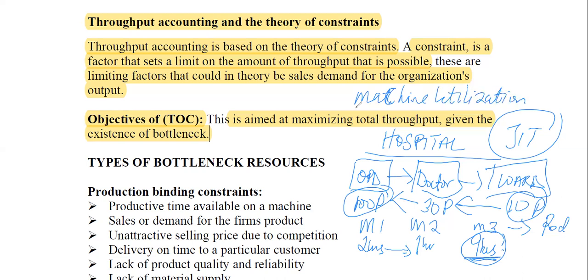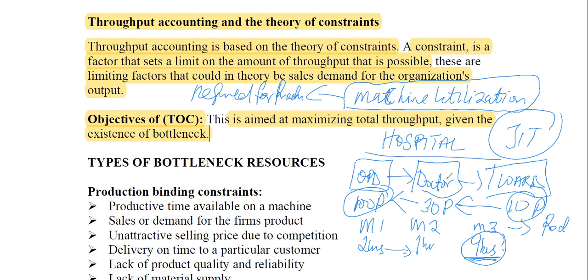Instead of seeing machine hours, they'll tell you to look for machine utilization, which is how many hours you require for production, right? Remember in our previous session, we looked at the requirement for production, how much is required for production against how much is available. That is also your machine utilization. Is that okay? So this is the theory of constraints.